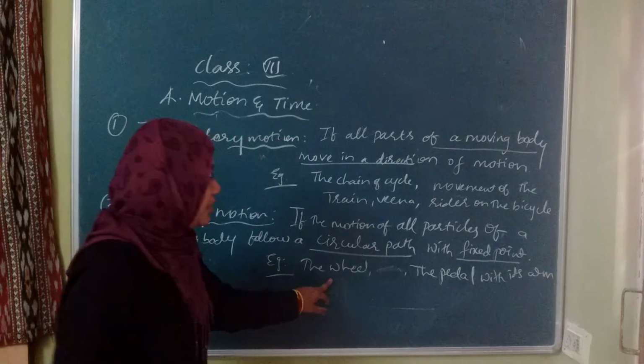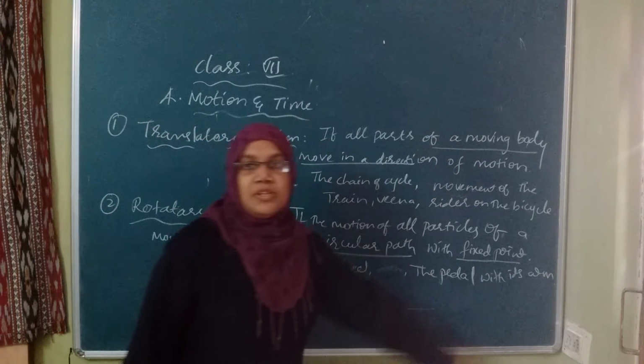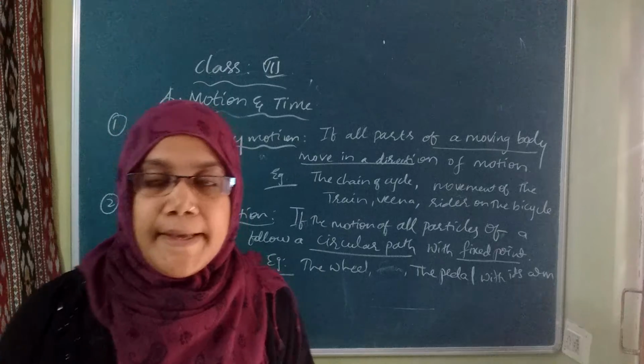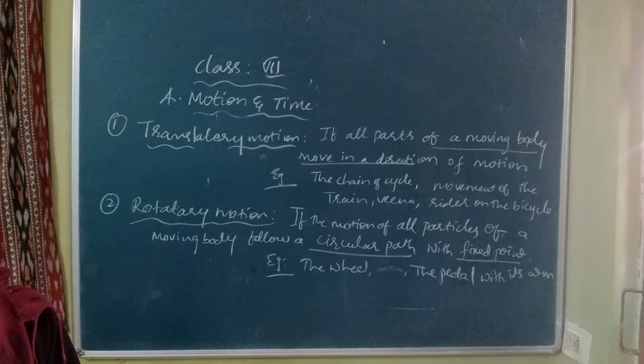The wheel is there, the pedal is there with its arms. These are the examples for rotatory motion.